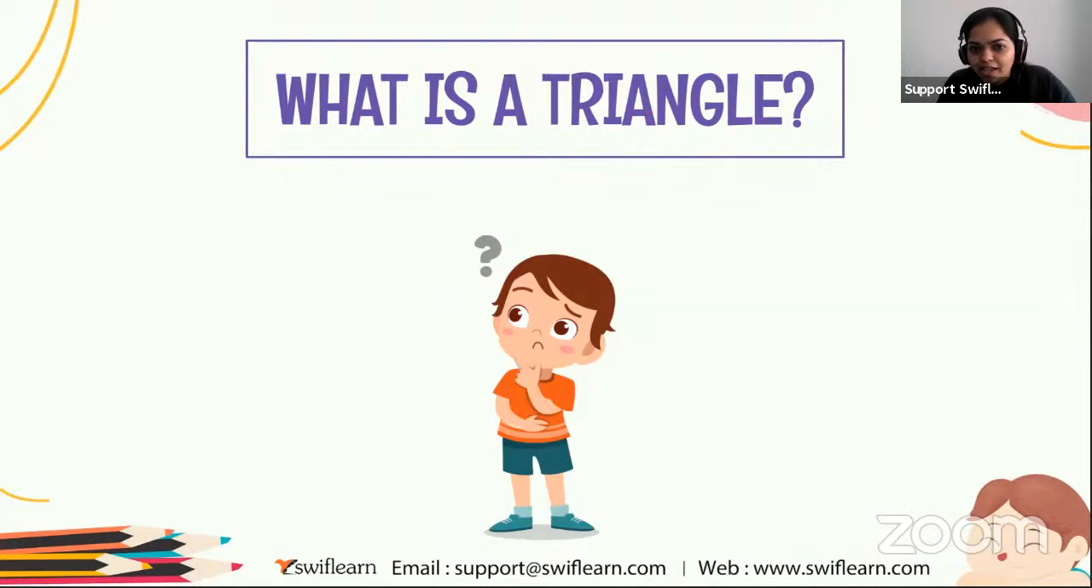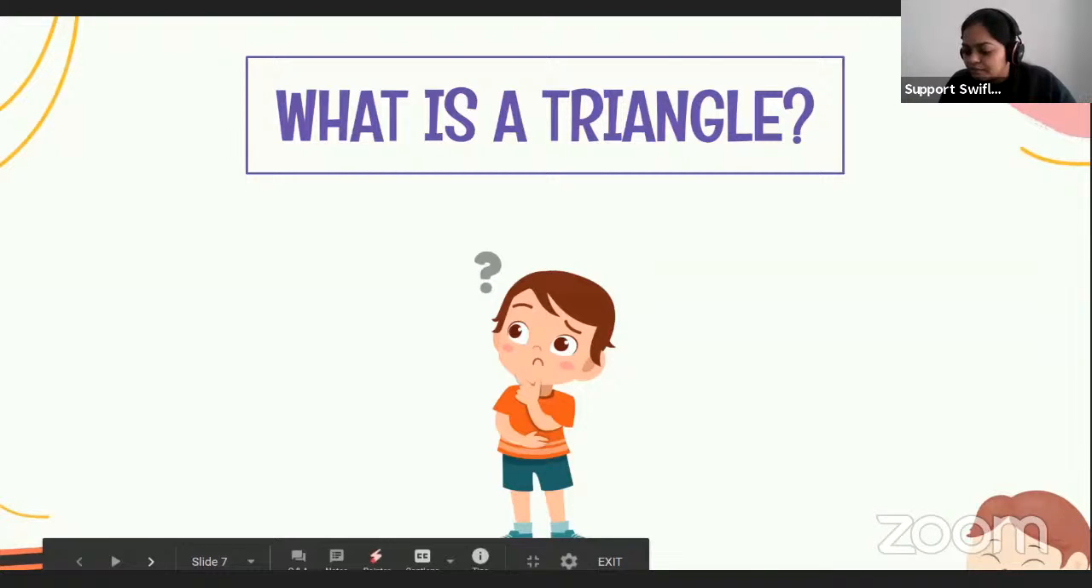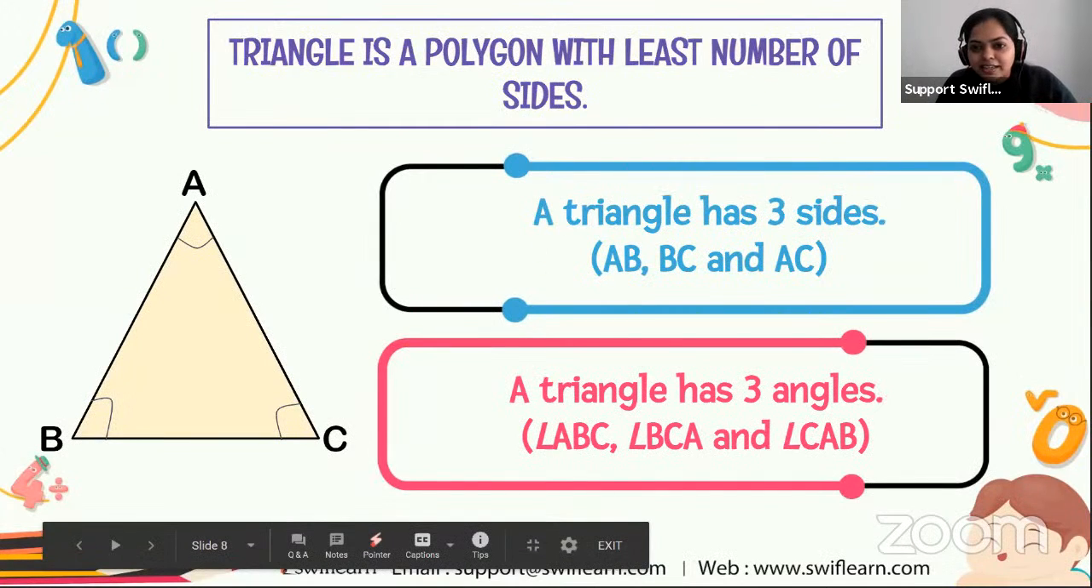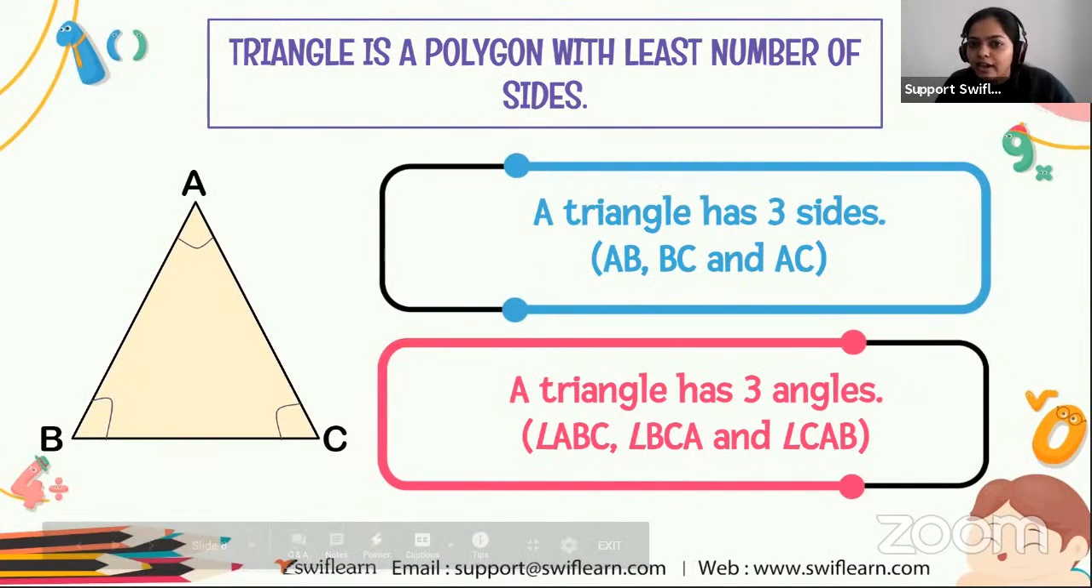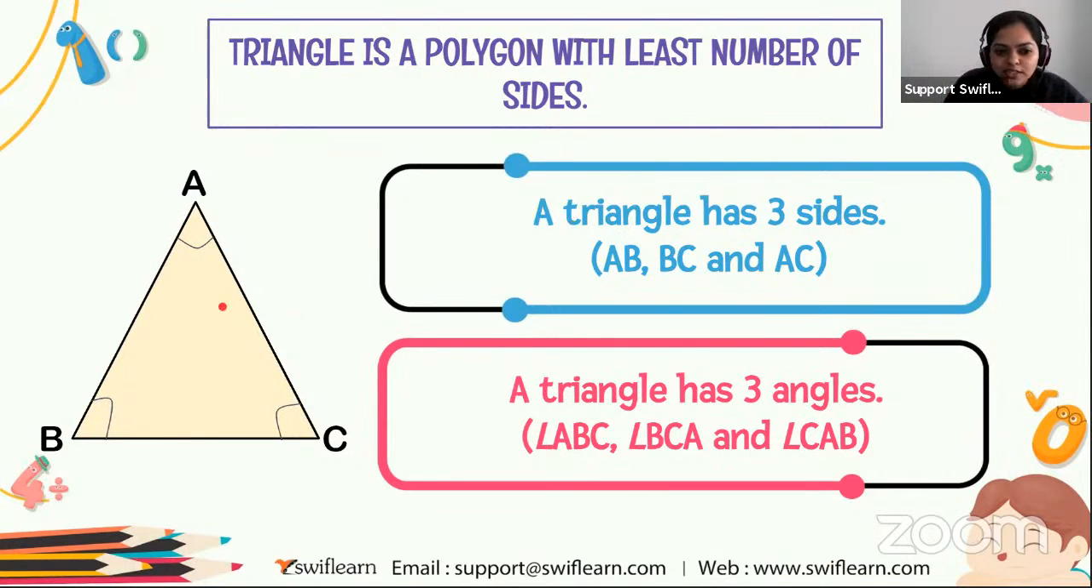Okay, so what is a triangle? A triangle is a polygon with the least number of sides. The triangle consists of three sides. The first side is AB. The second one is BC. And the third one is AC. So a triangle has three sides: AB, BC and AC.